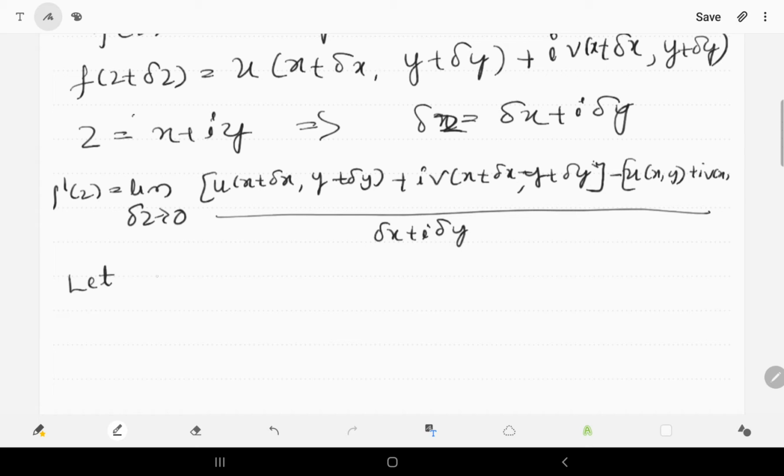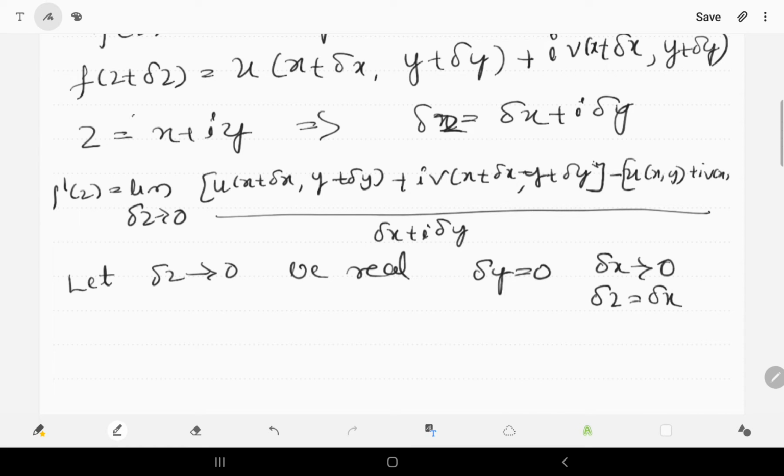Let delta z tends to 0 along the real line, that means delta y is equal to 0 and delta x tends to 0. That means delta z is equal to delta x.